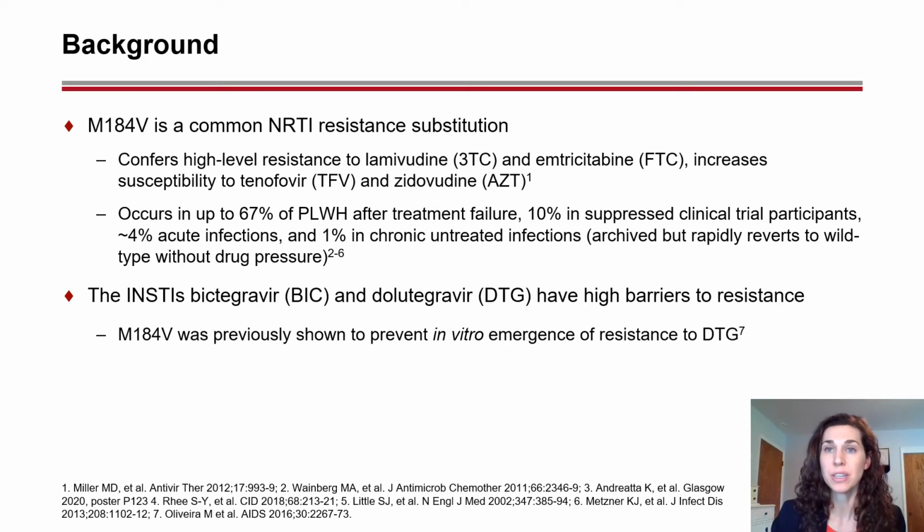M184V can also be transmitted and is detected in about 4% of acute HIV infections, but only in 1% of chronic untreated infections due to reversion to wild type in the absence of selective pressure. The INSTIs Bictegravir or BIC and Dolutegravir or DTG have high barriers to resistance, and previous studies have suggested that the presence of M184V prevents development of DTG resistance.